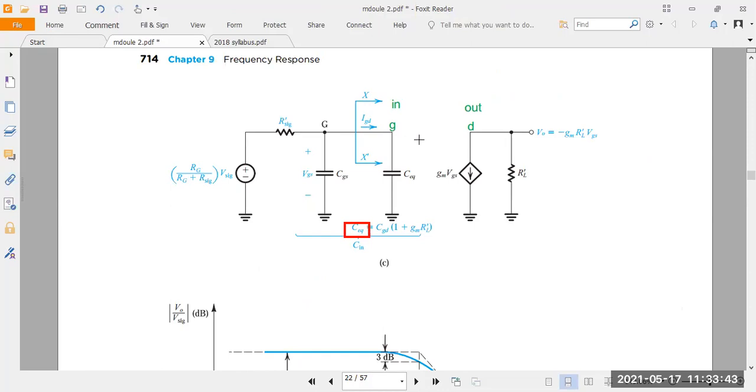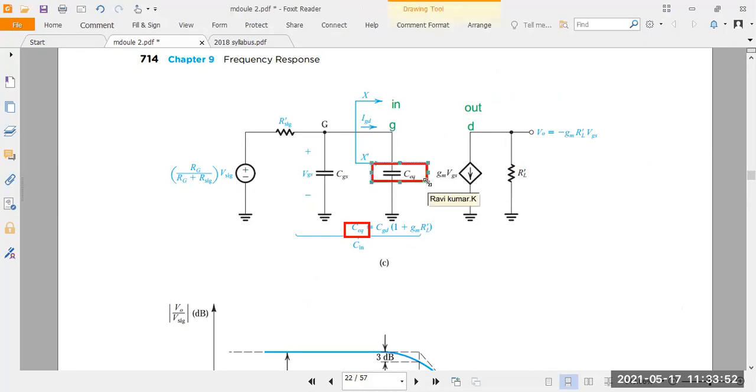See here, in this diagram, they are not given any capacitance in between the gate to drain. Why? Because instead of connecting gate to drain capacitance, they have taken C equivalent. C equivalent means CGD. What is C equivalent here? CGD into 1 plus GM into R dash.